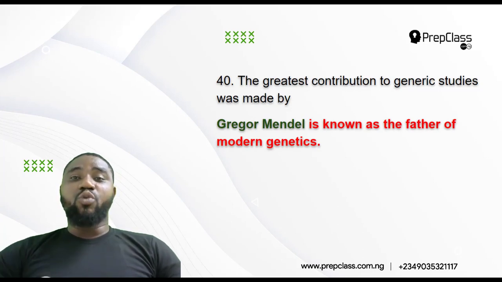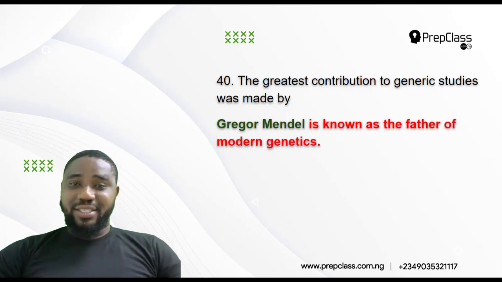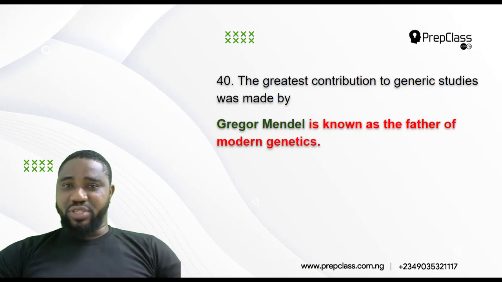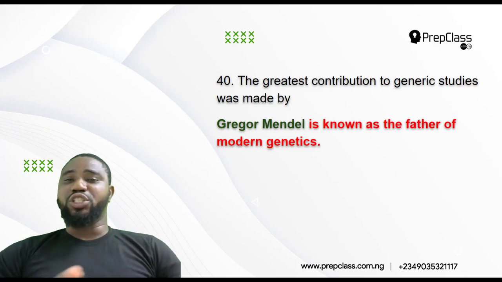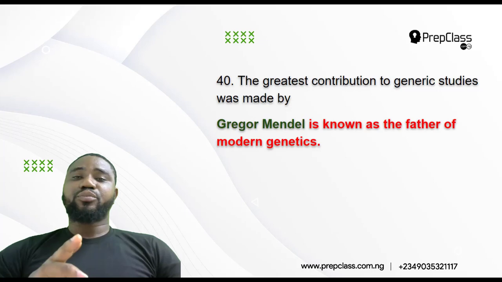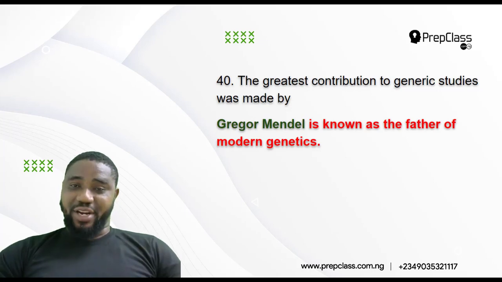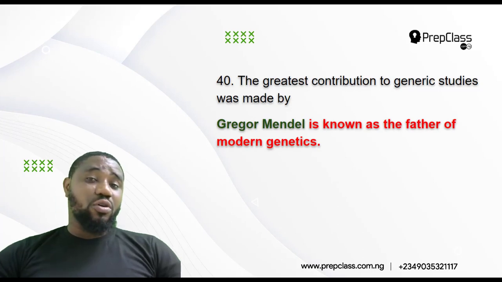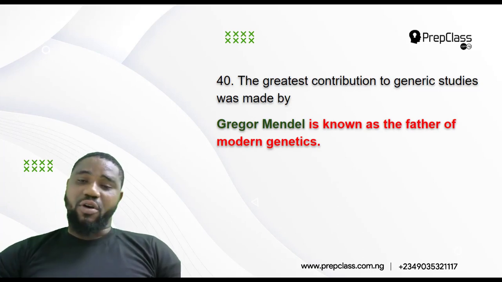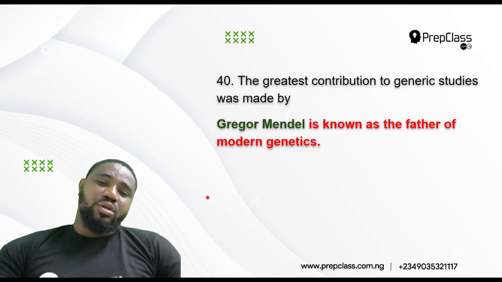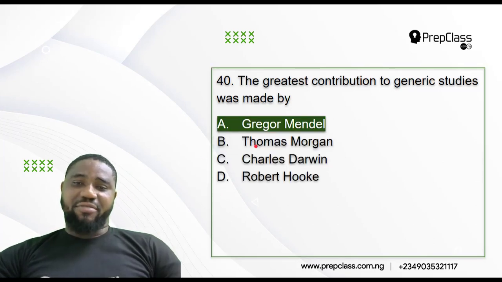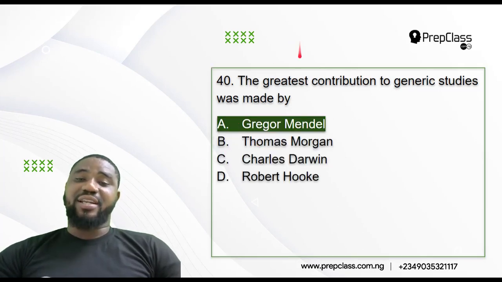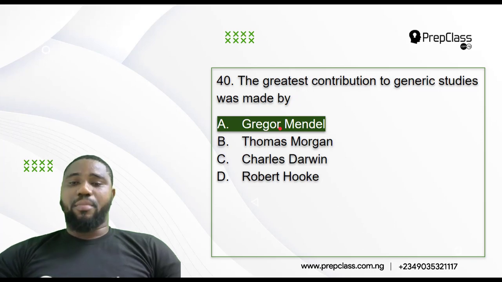For example, the way in which the gene for height is transmitted does not affect the way in which the gene for color or for reasoning or for any other thing is being transmitted. So Mendel is highly respected. He's the father of modern genetics. So the answer there is Gregor Mendel.